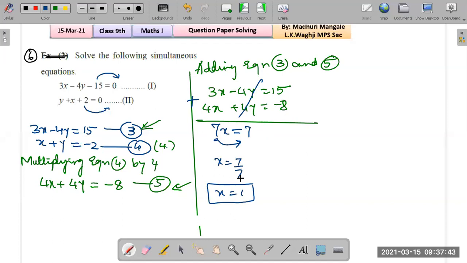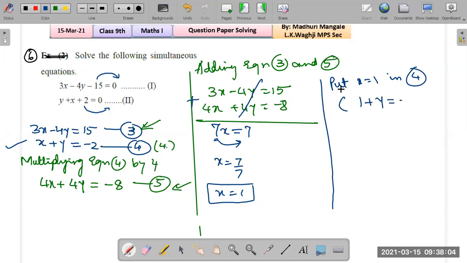Okay, we don't stop here. We have to find y next, correct? So put x equals 1 in any one of the equations. Let's use equation 4. So put x equals 1 in equation 4. x plus y equals minus 2.